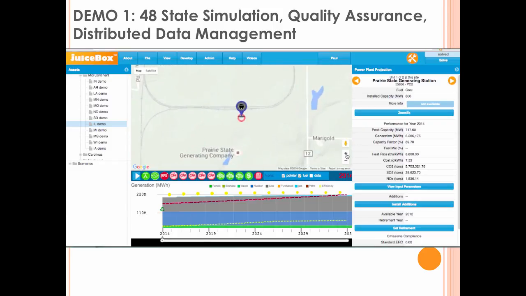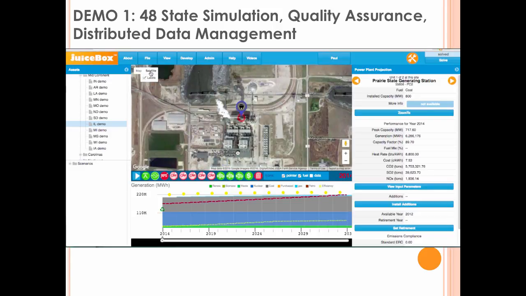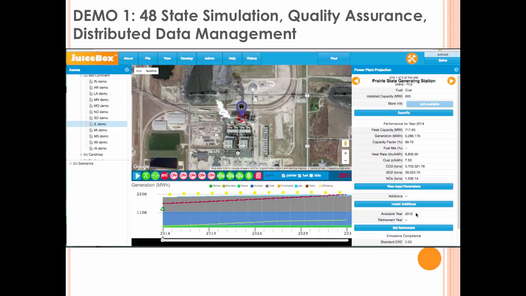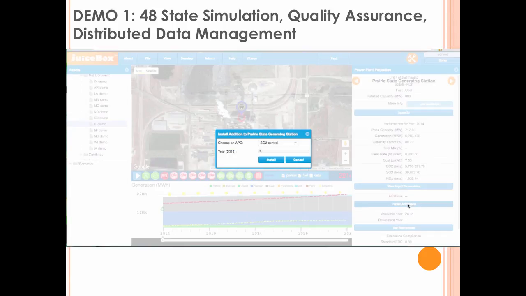We can effectively visit the facility, look at the input parameters for this facility, and adjust them appropriately. So perhaps this unit has a lower SO2 emission rate due to a change in fuel type or the addition of a pollution control, and we can deal with that either way, either by updating the database, or if we prefer, we can install a pollution control addition at this unit.